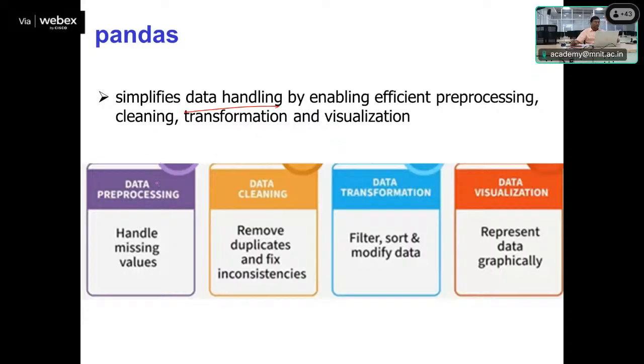So pandas will provide you data pre-processing capability, where you are able to handle various missing values, and you are able to remove some of the duplicate data, and any kind of inconsistency in the data values can be identified and pre-processed, so that it will be usable in various kinds of data analytics.